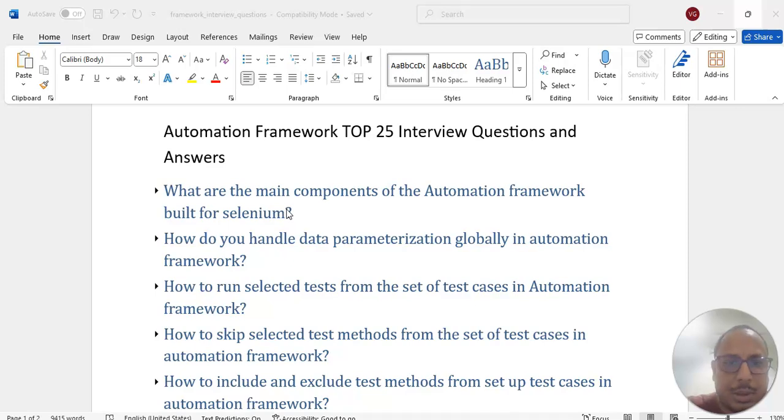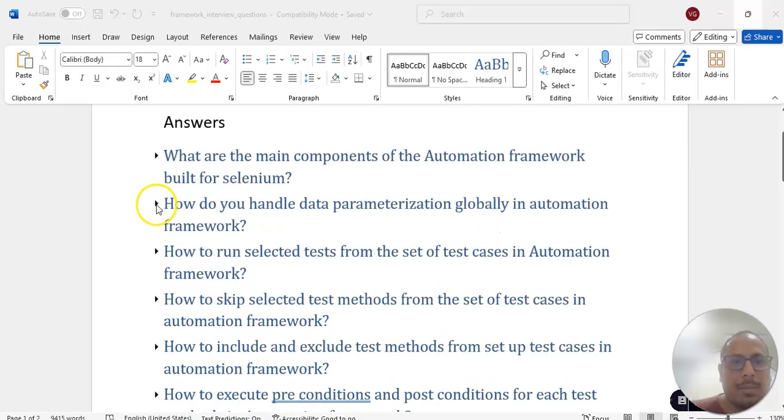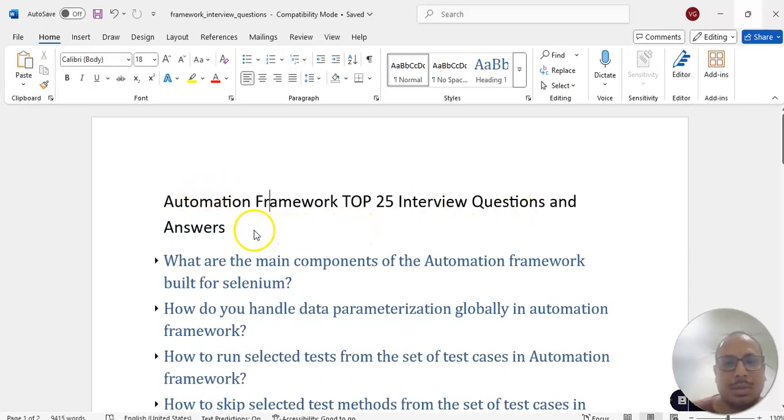Quickly we will jump into today's topic. What are the top 25 automation framework interview questions that are asked? First question: what are the main components of the automation framework built for Selenium using TestNG and Cucumber? Here we will see both versions, TestNG versus Cucumber also.